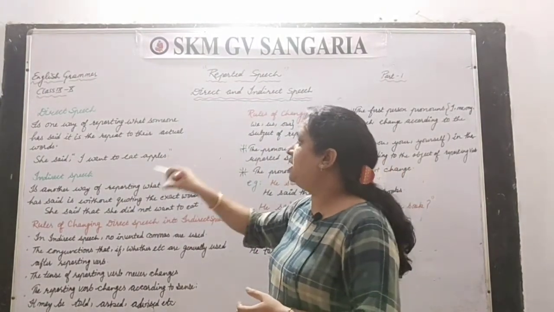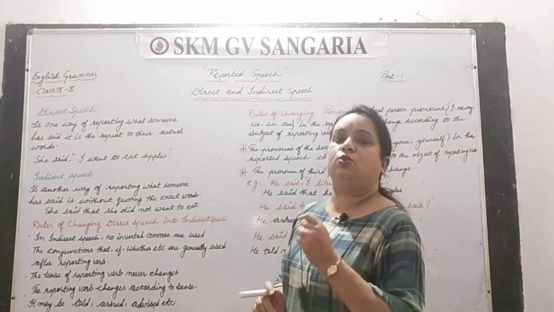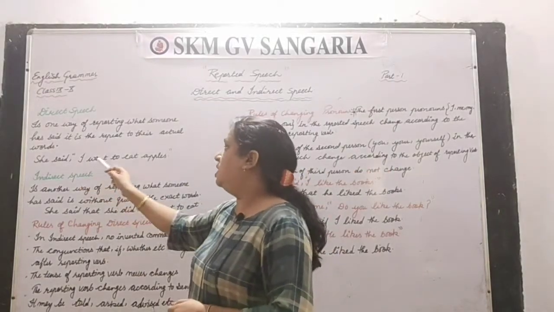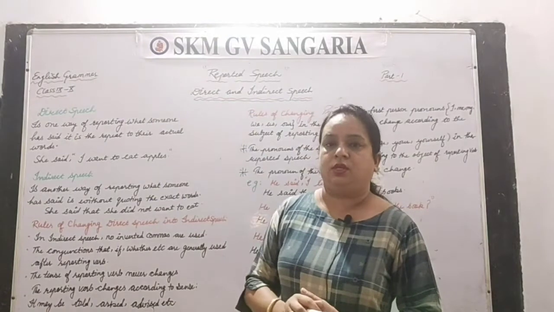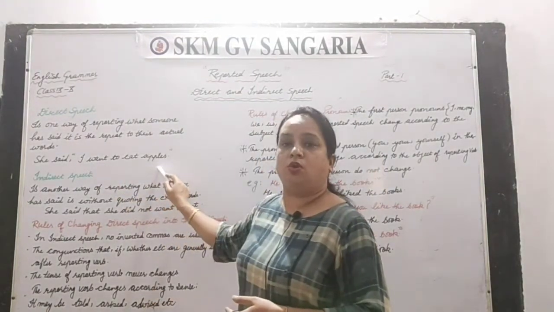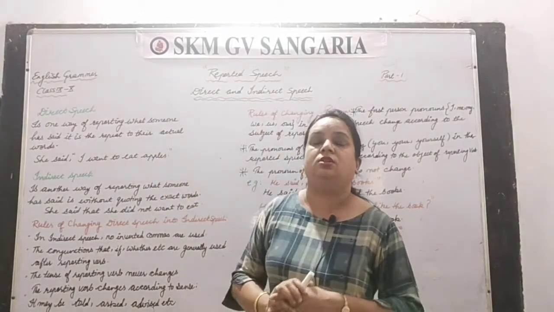It is the repeat of their actual words, right? For example, she said, "I want to eat apples." So whatever she said, you have kept in the commas. So this is the format of direct speech.